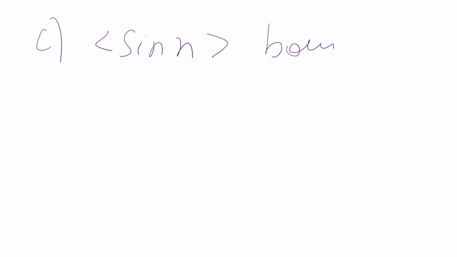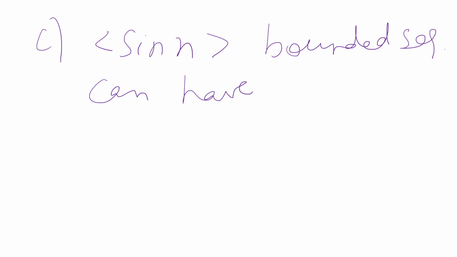Now, we will discuss option C, which says that the sequence sin n has a convergent subsequence. The sequence sin n is a bounded sequence, and we know that a bounded sequence has a convergent subsequence.